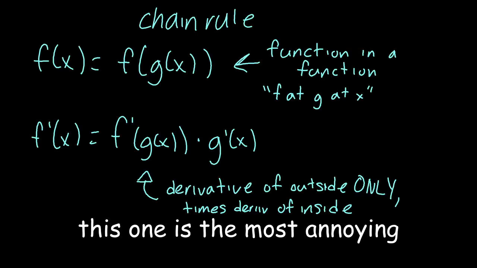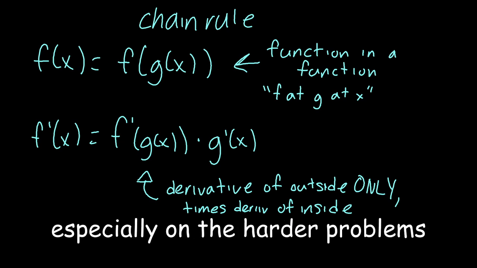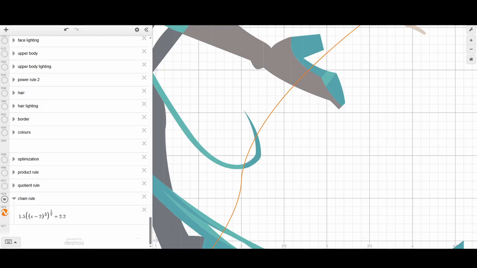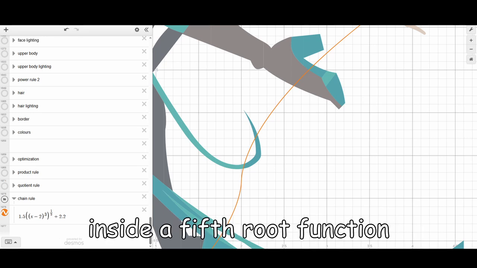This one is the most annoying. If you're not organized, it's super easy to mess up, especially on the harder problems. We use the chain rule when we have a function inside another function. This is a good example of this. This shadow in Miku's hair was created using a cubic function inside a fifth root function.